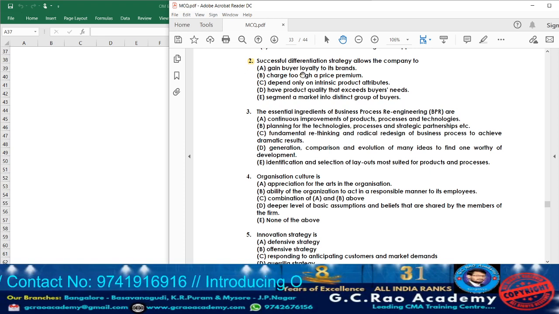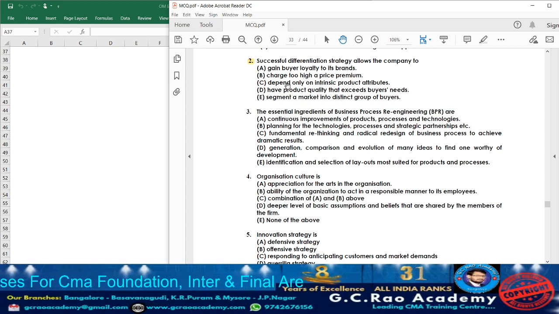What they are given? Option A, gain buyer loyalty to its brand. Yes, option A is very near. Now let us check the other option whether it is related or not. Option B, charge too high a price premium. No, usually when they are going to adopt successful differentiation strategy, they are going to charge lesser value. Cost saving will be incurred to the consumers. So accordingly, option B cannot be the answer.